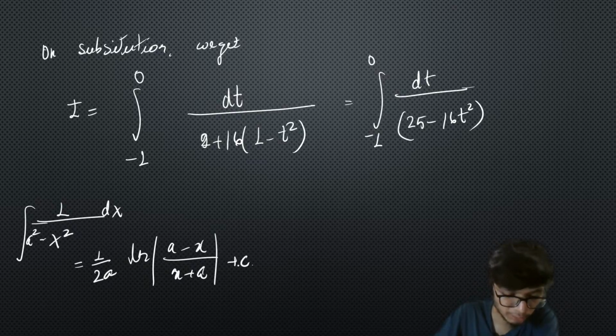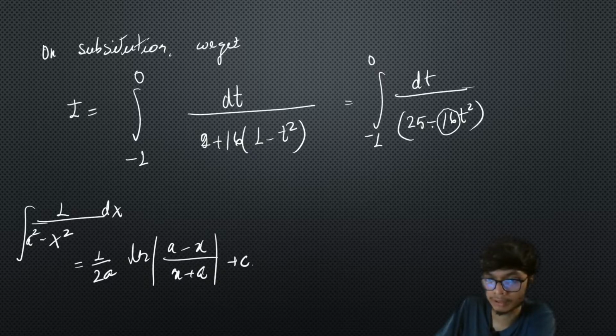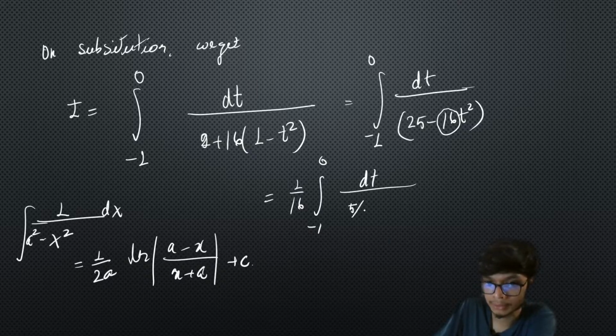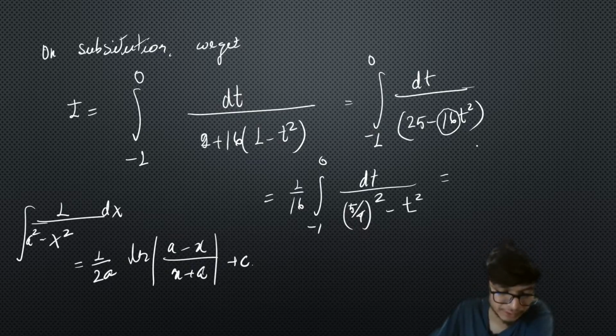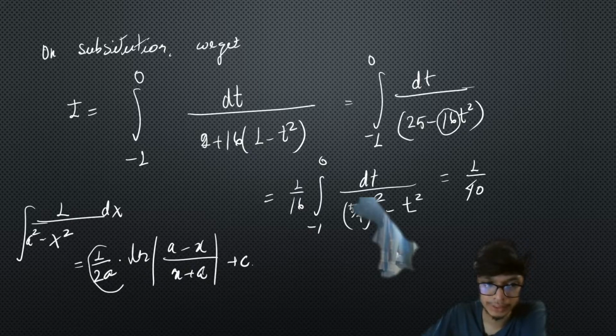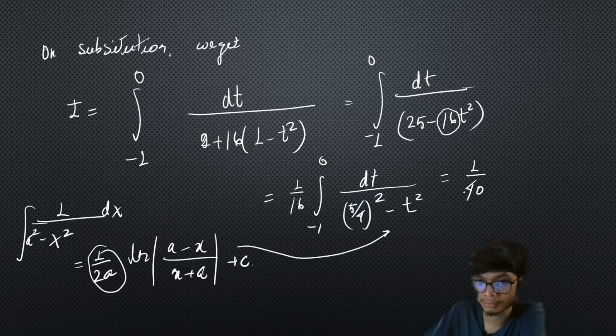Remembering the formula we're applying, I have to make the coefficient of t square as 1, so I'll take 1 by 16 as common. Therefore this is 1 upon 16 integral from minus 1 to 0 of dt upon 5 by 4 whole square minus t square. On simplification, putting this in the formula, I will get 1 upon 40 natural log of